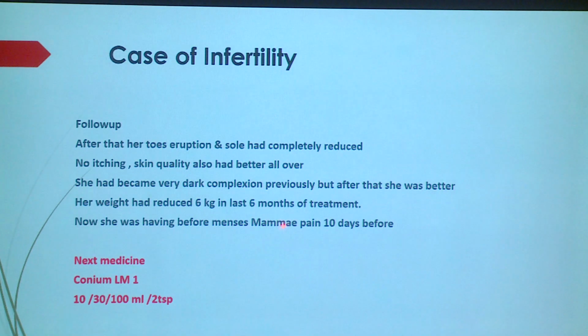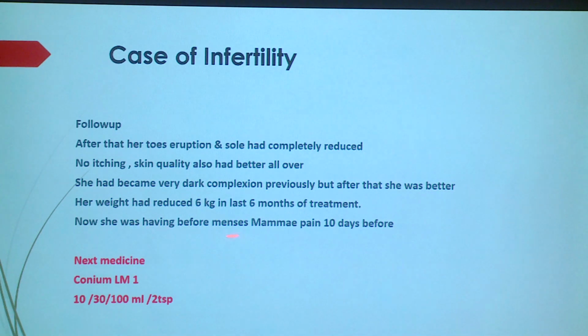So now she gave me the symptom. The pain was there before in the mammary, 10 days before menses. This time she started the pain, and these are all the signs of Hashimoto thyroiditis. Any complaint before menses is related to thyroid complaint only. You should confirm the thyroid reports. Any complaint coming before the menses is related to thyroid disorders. So we have to confirm the medicines which are coming for that, and we should do the reports regarding those pathologies.